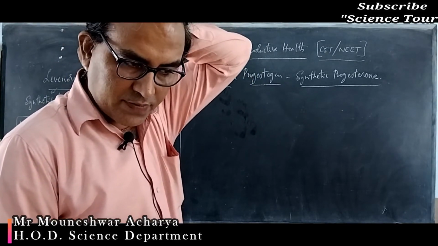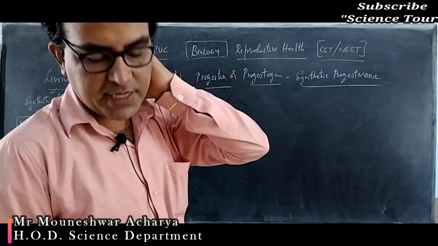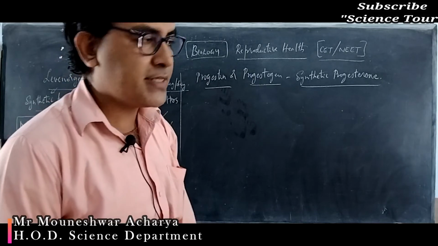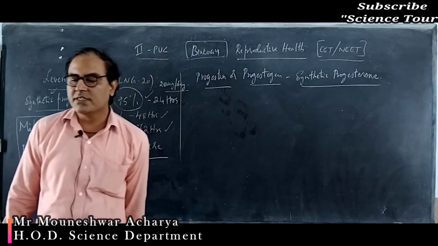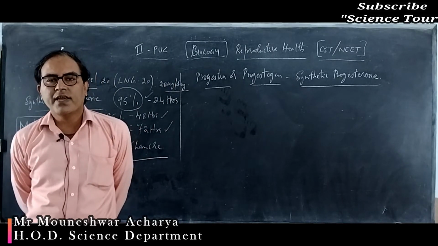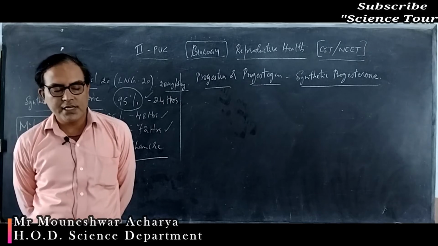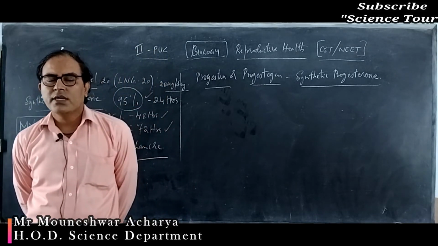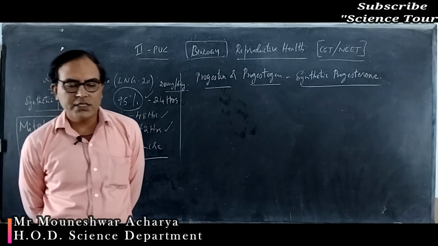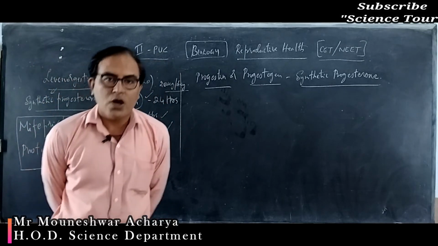It is an example of an STD, that is, sexually transmitted disease, but not sickle cell anemia. Sickle cell anemia is a hereditary disease. It is a genetic disorder where the shape of the RBC becomes sickle shaped, and they have a decreased ability to carry oxygen from one part of the body to another. So the right option is option 1.